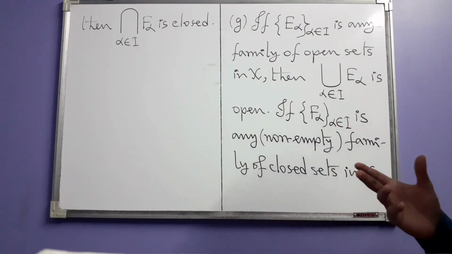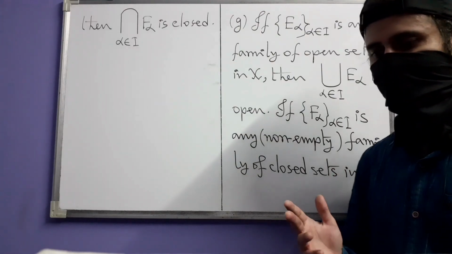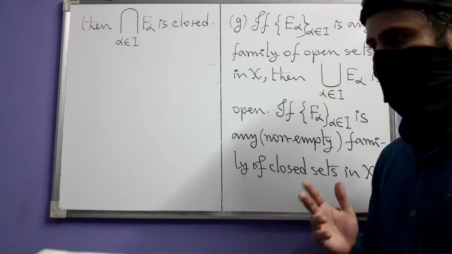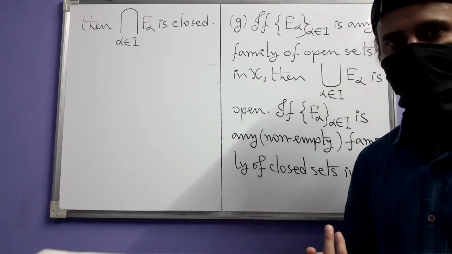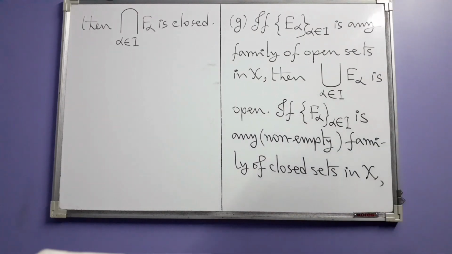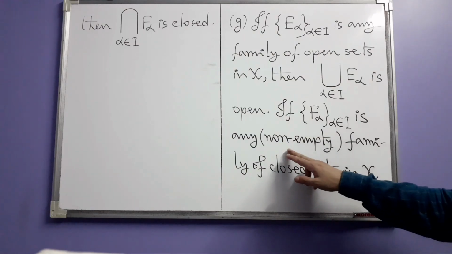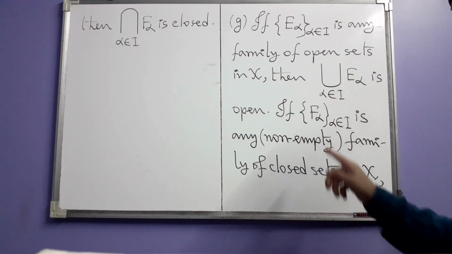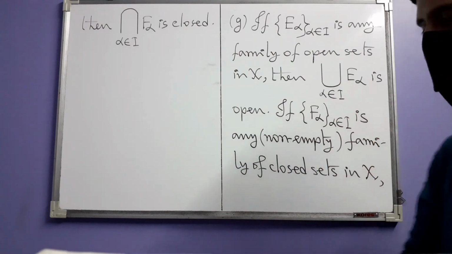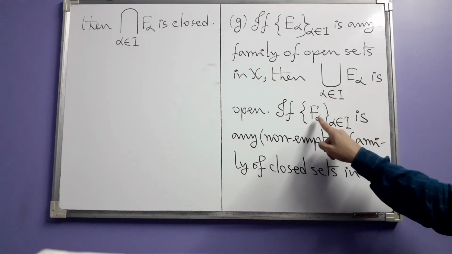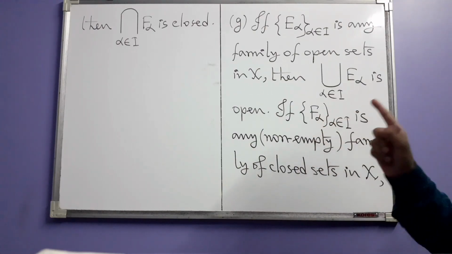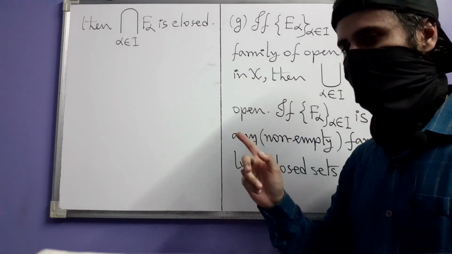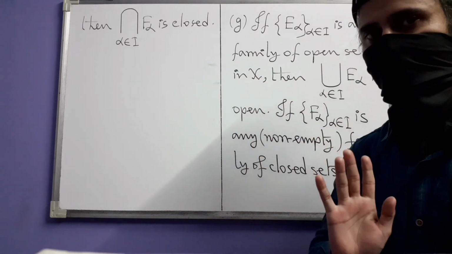And when you have the empty collection considered as a collection of sets, and you forcefully try to consider its intersection, a logical problem arises. But anyway, not going into those things. So it's the non-empty family of closed sets. That means there is at least one closed set. For each alpha in I, there is a closed set F alpha which is closed in X. Then the intersection of all these closed sets is closed.